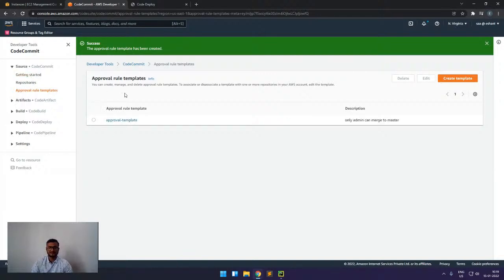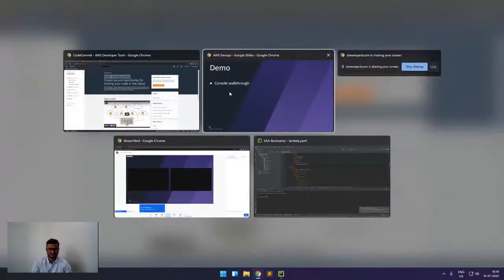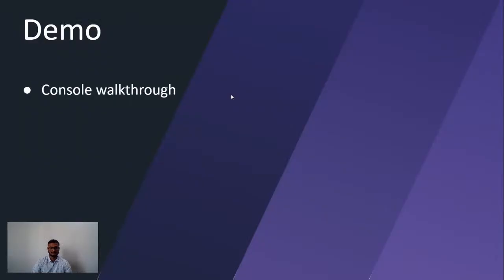And next, from the pricing point of view, if I have to cover the pricing, then we can see that the first 5 active users are free in CodeCommit every month. So the 5 active users will be free to use CodeCommit every month, so we will not be charged for that. So this was all from the CodeCommit side.